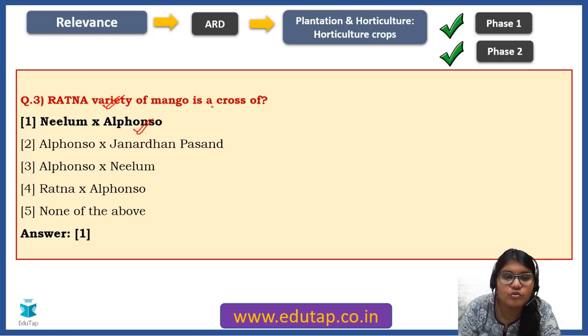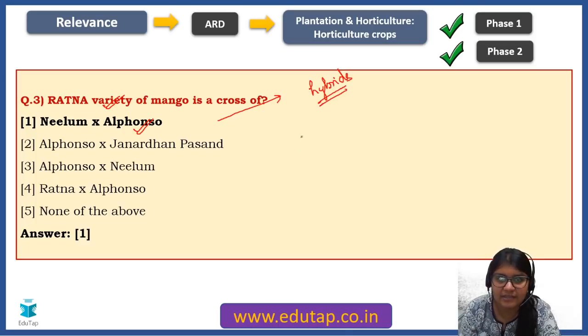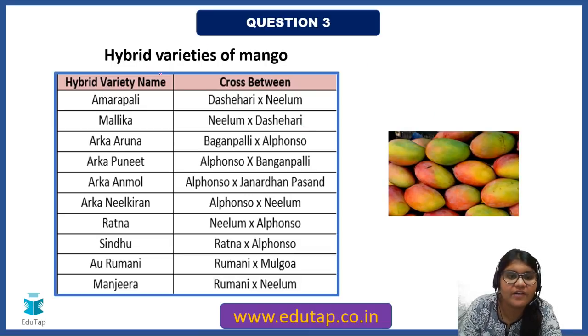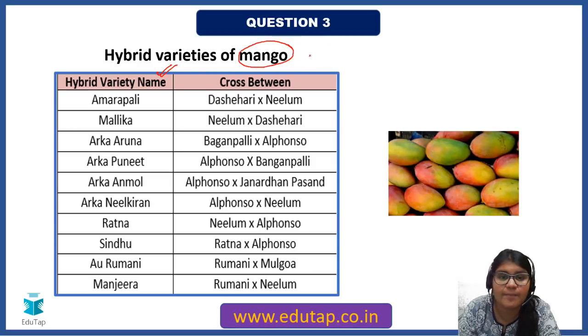You usually get questions on hybrids, so you need to be aware of all the important crosses that are there. We will see this tabular column here: hybrid variety name. Here we have picked the hybrid varieties of mango. In a similar manner, you need to be aware of the important hybrid varieties of other crops as well.